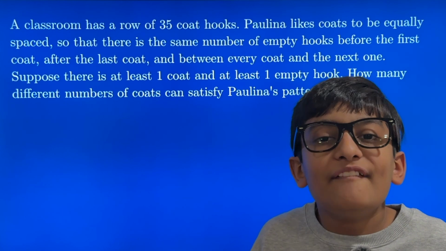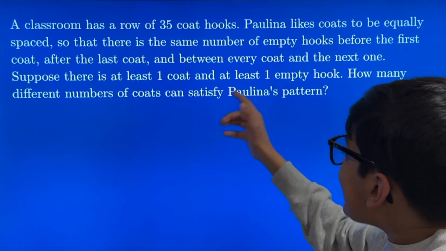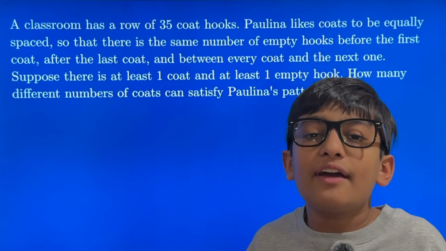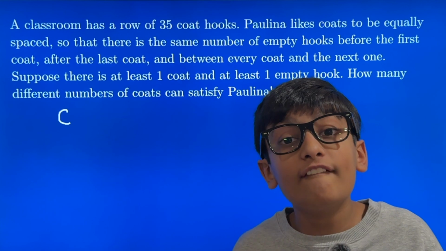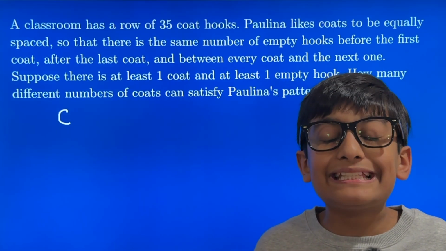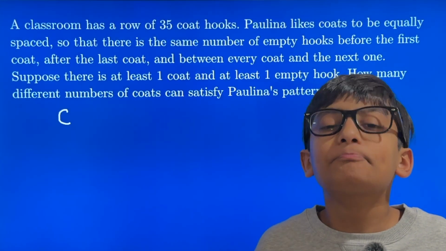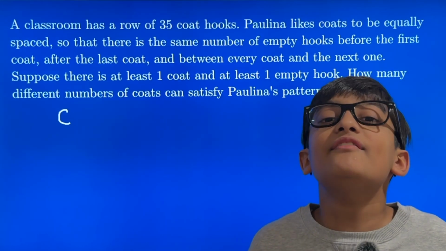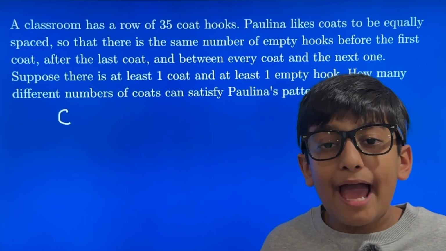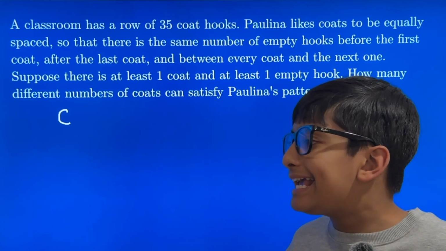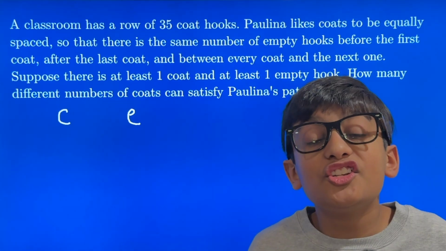Let's establish some variables. We're being asked for the number of different numbers of coats that satisfy Paulina's pattern, so we should have a variable C for the number of coats. Now, the number of coats is also equal to the number of occupied hooks on that row of 35 coat hooks. You have the occupied hooks, and then the unoccupied hooks, which come in the form of equal gaps between each coat. So we can say that there are E empty hooks per gap and G gaps.